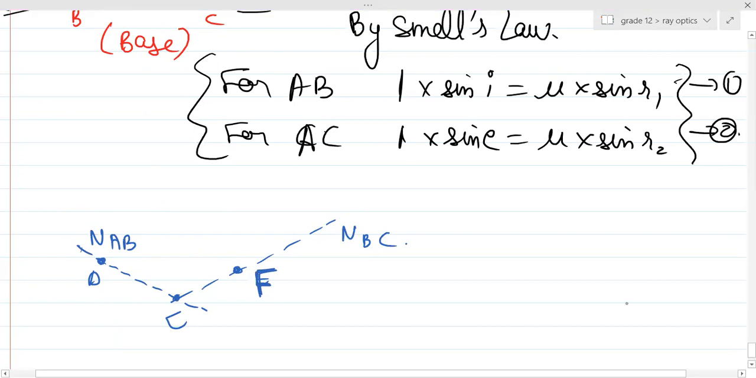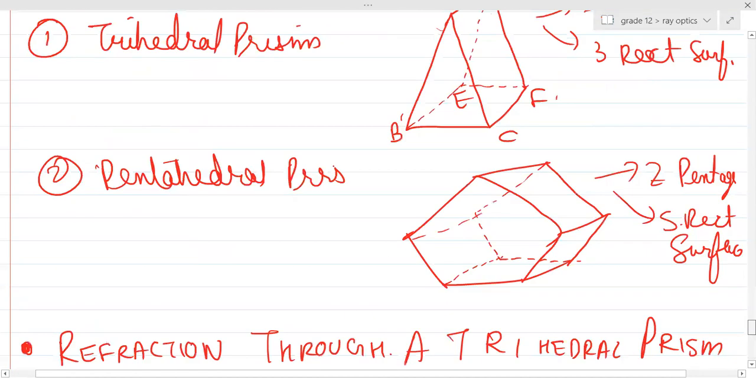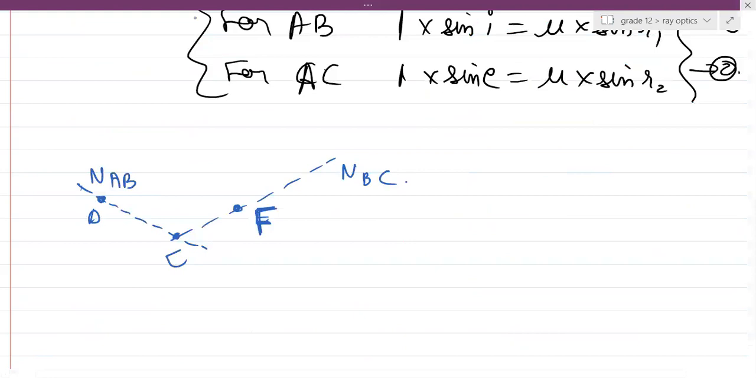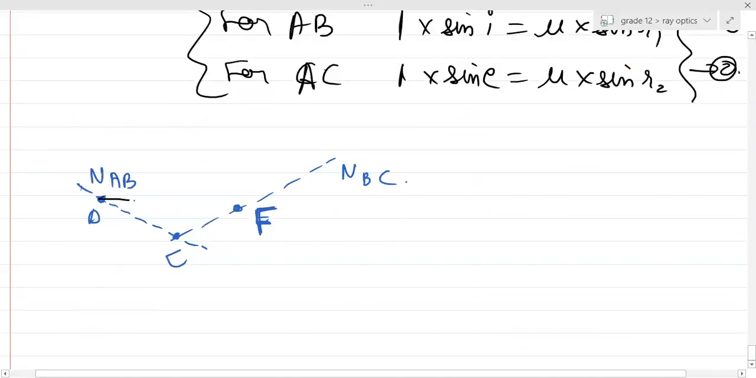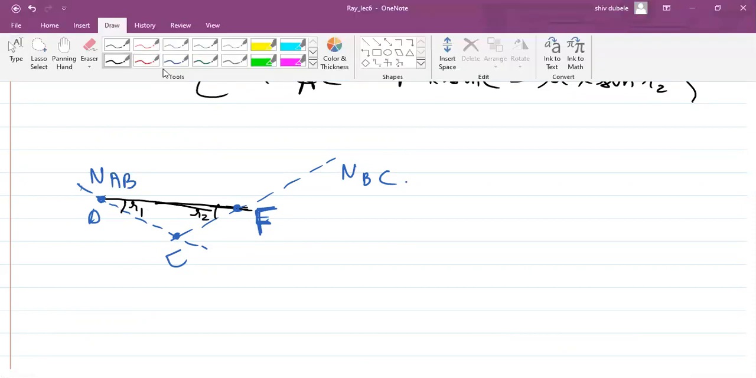So the light ray was basically going like this. This is how the light ray was going, right? Yes or no, guys? This angle is R1. This angle is R2. Yes or no?